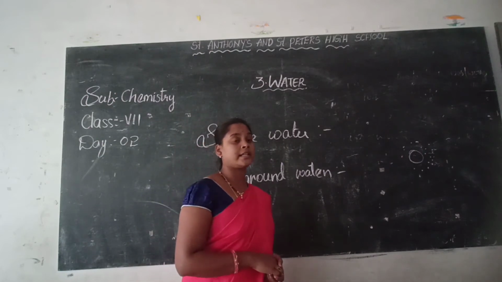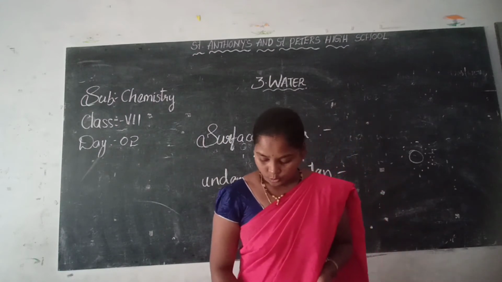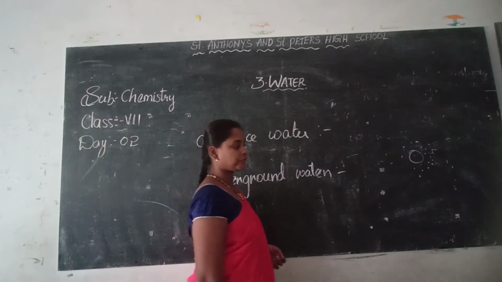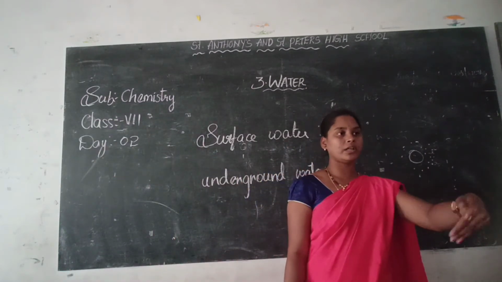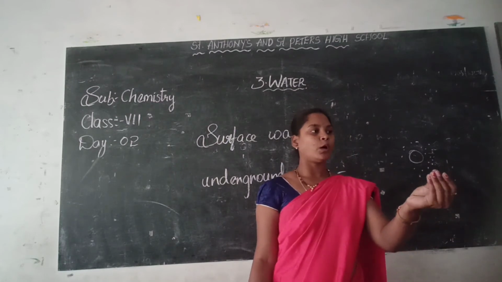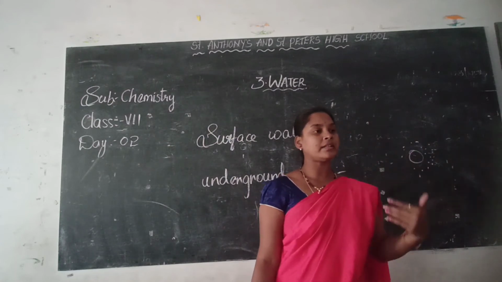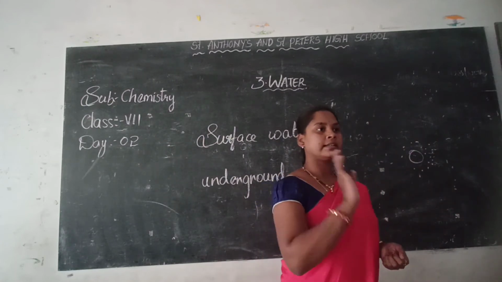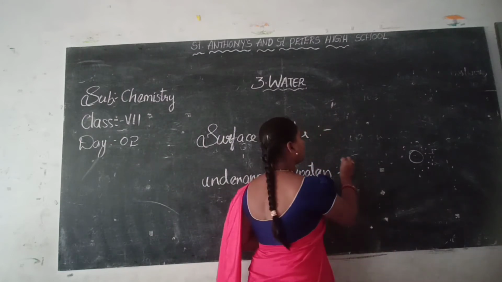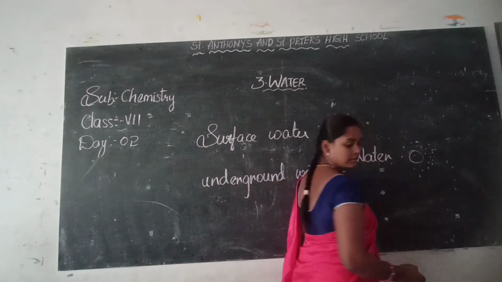Okay. Next, see here. Water table. Water table is nothing but this: we are digging the soil. At a certain level, we see that the sand is wet. If we still dig, what happens? The water comes at a certain level. That level is called the water table. Clear?